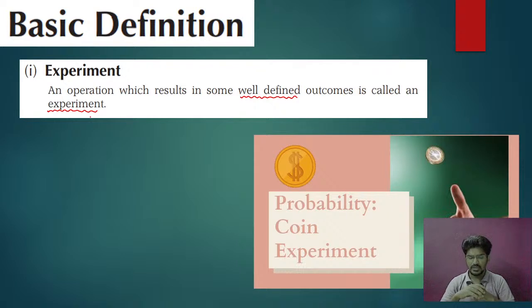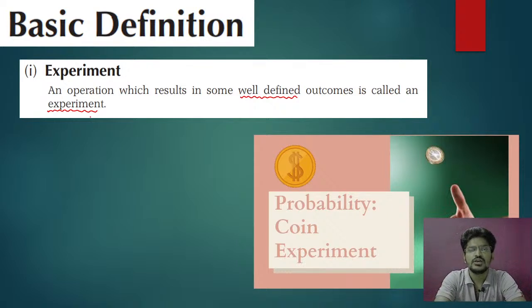This experiment is a random experiment; the outcomes are not predictable, but the outcomes are definitely well defined. So tossing a coin is an experiment whose outcomes are well defined. You can take tossing a coin as one example for your experiment definition.